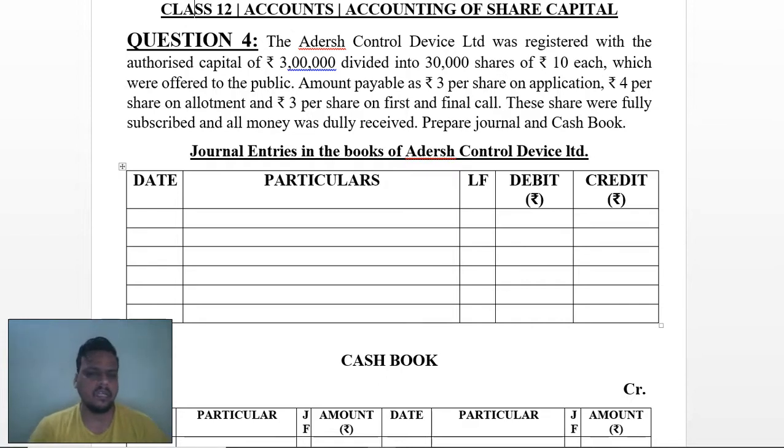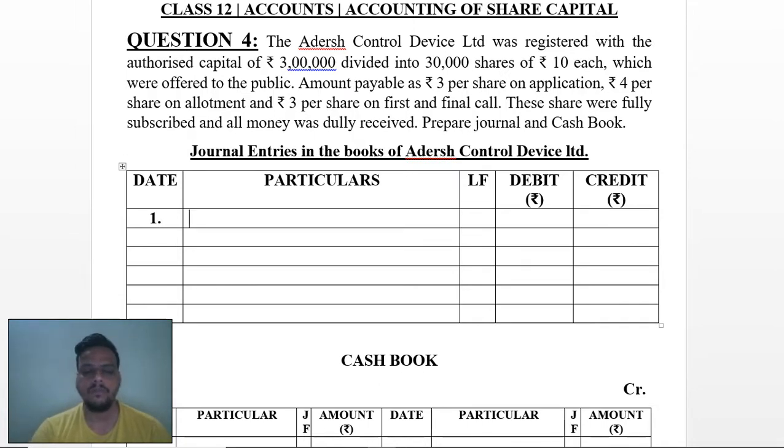You can get this kind of questions where you have to write journal entries and then you have to prepare a certain account. So I am preparing one cash book over here. What entry should be passed in cash book, it is very well known by you. So start with the topic known as journal entries in the books of Adarsh Control Device Limited. As you know that on application it has to be taken 3 rupees, on allotment 4 rupees, and on first and final call 3 rupees. So let's begin with the first entry.